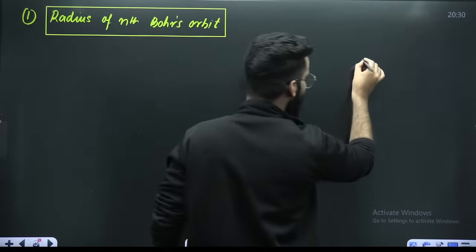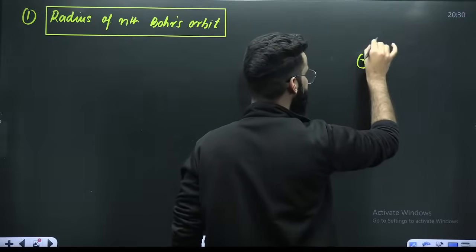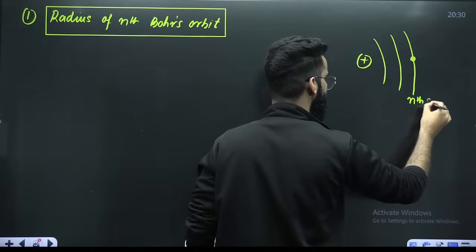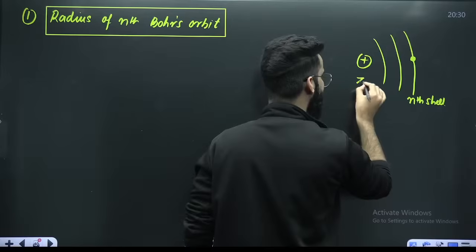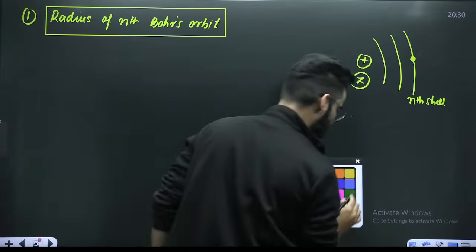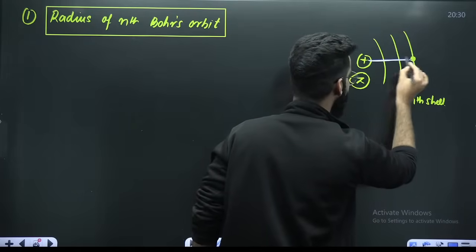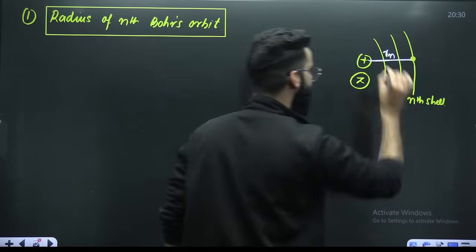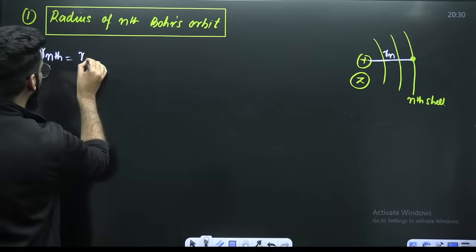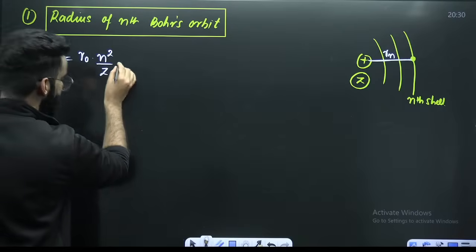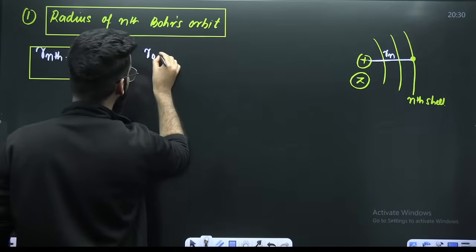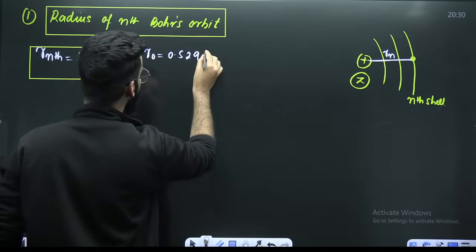Let's say this is the nucleus. Let's say the electron is present in this nth shell, nth orbit. Let's say the atomic number of the atom is Z. If I need to calculate this radius, which I'm representing with Rn, the radius of the nth Bohr's orbit is equal to R naught n square divided by Z. R naught is nothing but 0.529 angstroms.